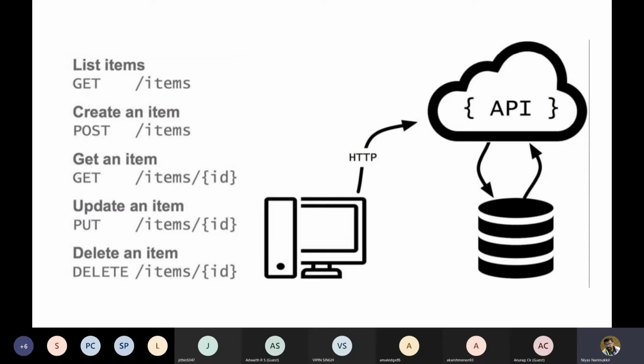So just relate like that. Okay, so get with an ID means get a specific item. We have to pass again, it's a get method, and we have to pass a specific ID. So the server will return the response specific to that ID. Okay, and if you want to update an item, then we can use the put method. The put method can be used to update an item, and if you want to delete an item, you can use the delete method.